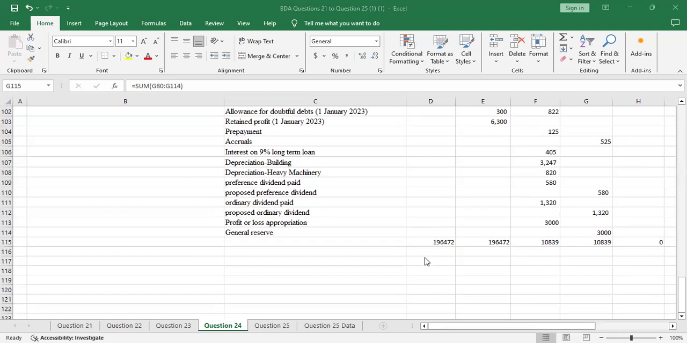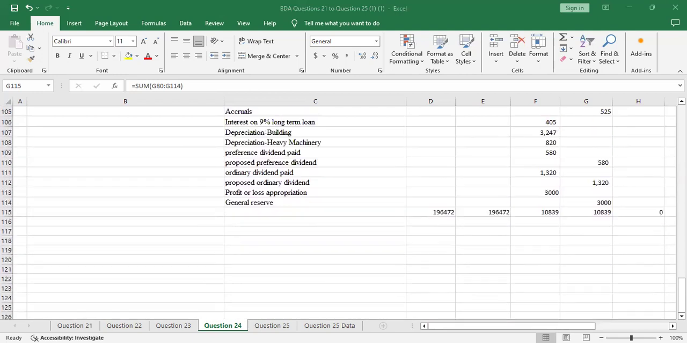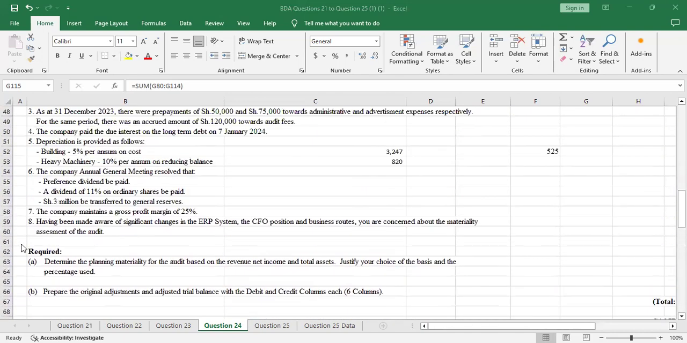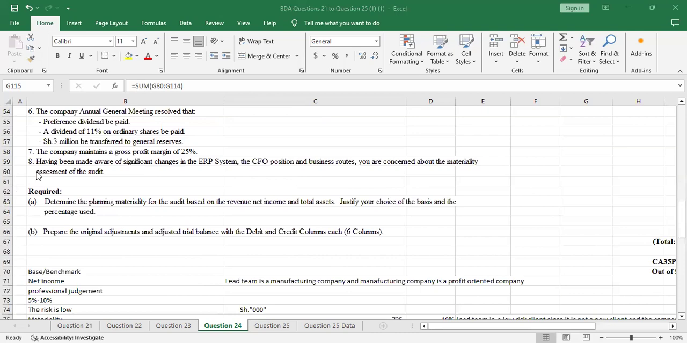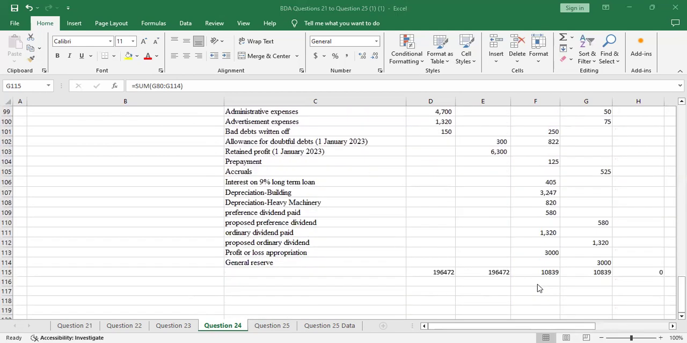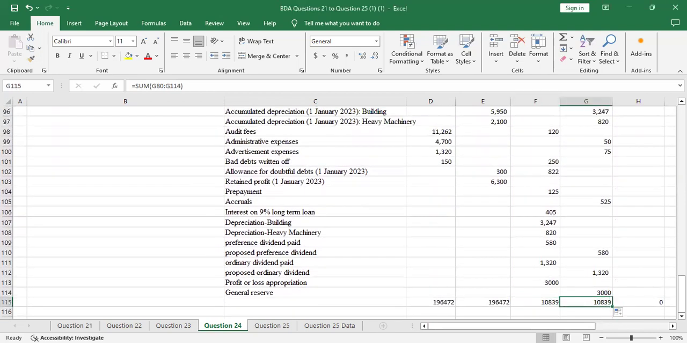Sorry, I lost my Zoom. Let us continue from where we are. We go to additional information number 7: the company maintains a gross profit margin of 25%. This will be a gross profit margin on net sales, because here we have the sales return. Then 8 is additional information on materiality. I think it has balanced. The adjustment has balanced. There's no other adjustment to do.